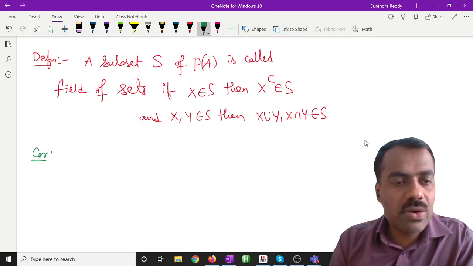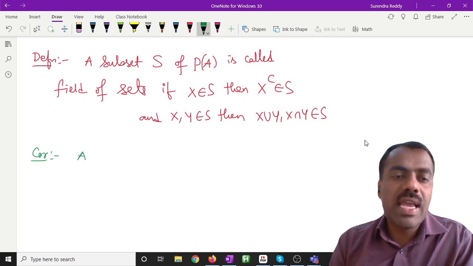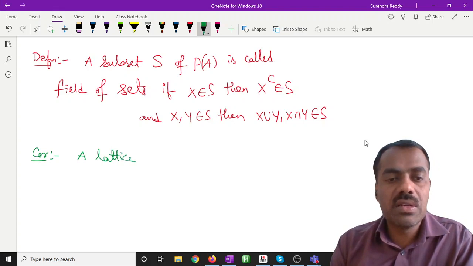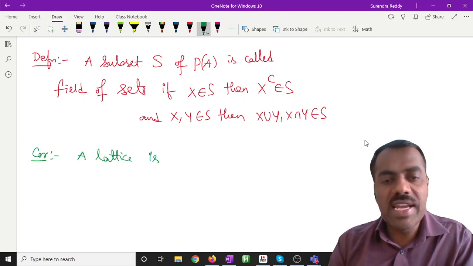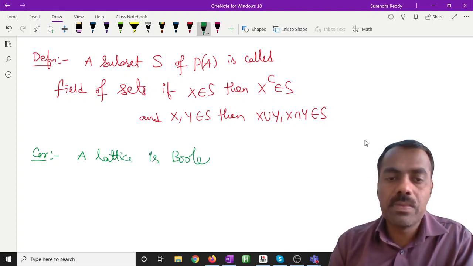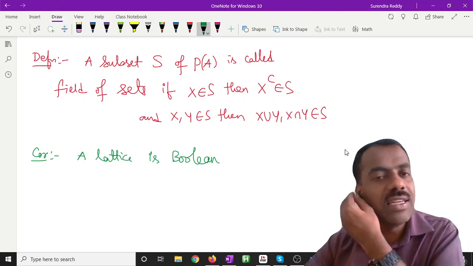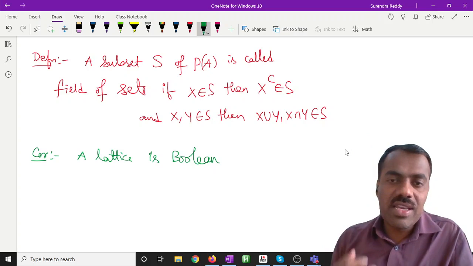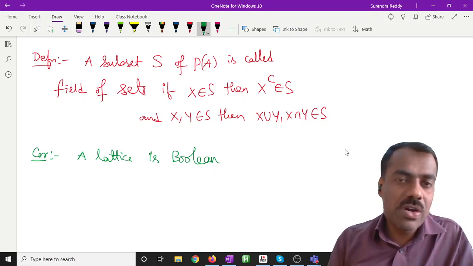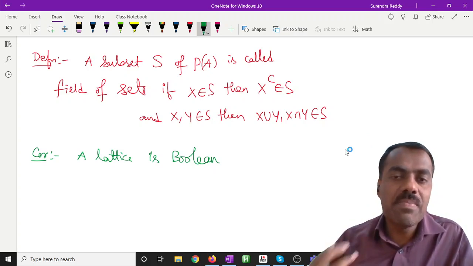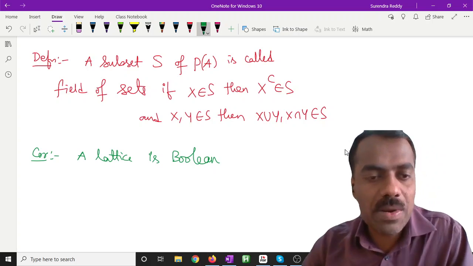So now, as a corollary, what we show is that a lattice is Boolean. Do you remember what is meant by a Boolean lattice? There, the complement is also one more extra. Other than meet and join, you also have complement, right?